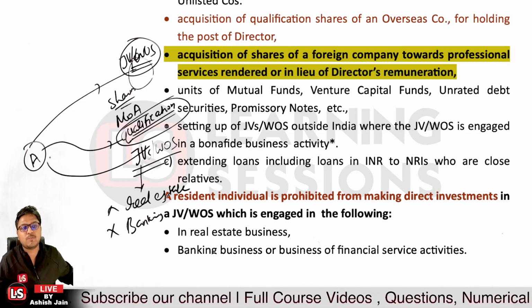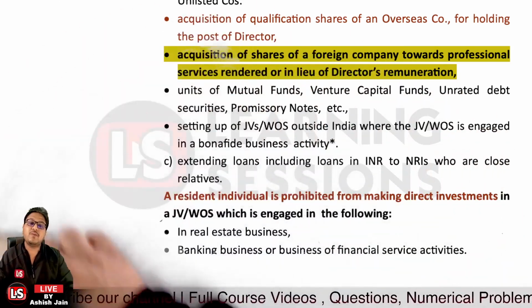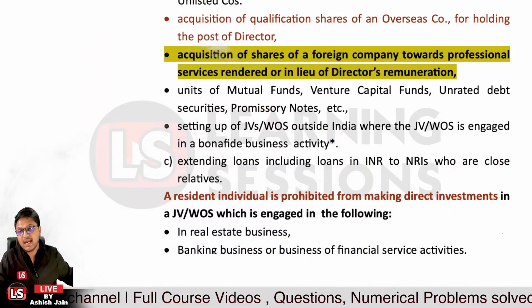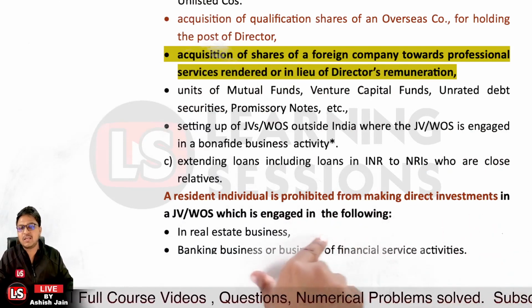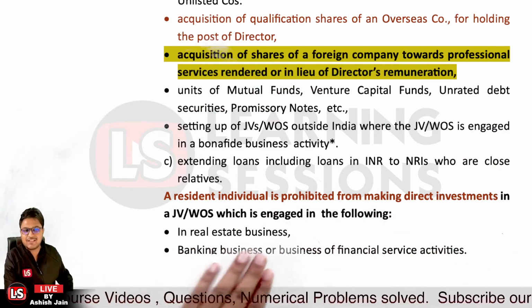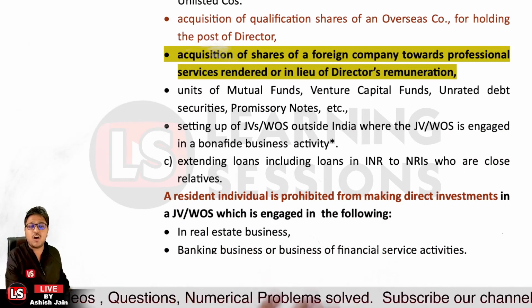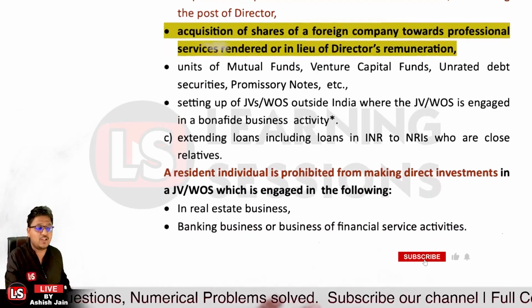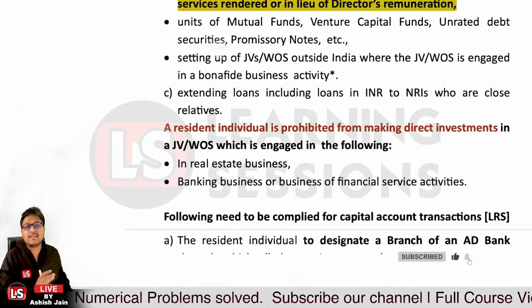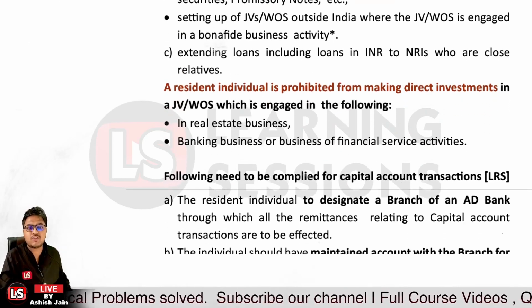A resident individual is prohibited from making direct investment in a JV or WOS where the JV or WOS is engaged in real estate business, banking business, or financial services activities. And further, what things are to be complied with for capital account transactions? Let's have a look at it.